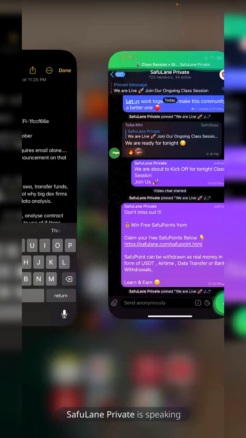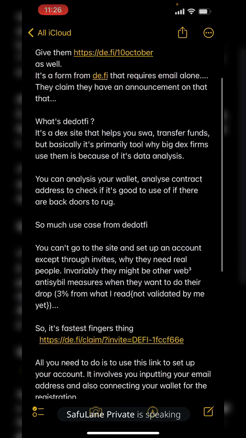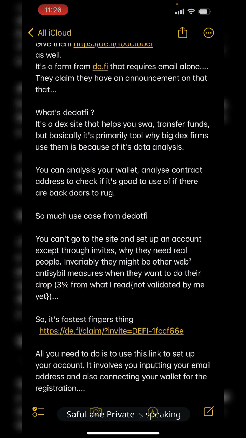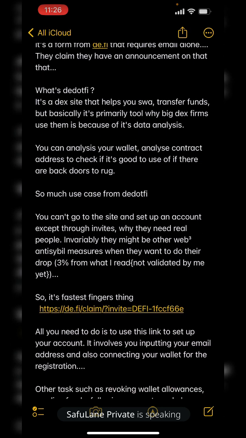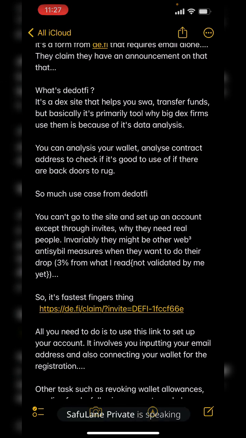So basically, let's quickly check on the notes that we have here. According to Noble or Peter, it was the one that sent me this information. So we are just going to review it first before we go to the platform. But before I proceed, has anyone here checked on this platform before now? Yes, I've checked on the platform. So what is your take on it? What is your opinion on it?